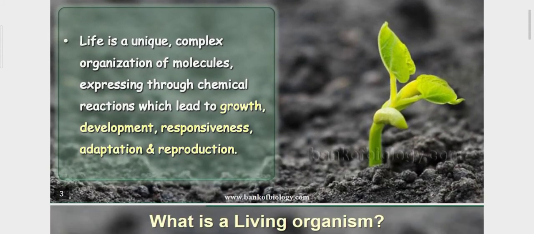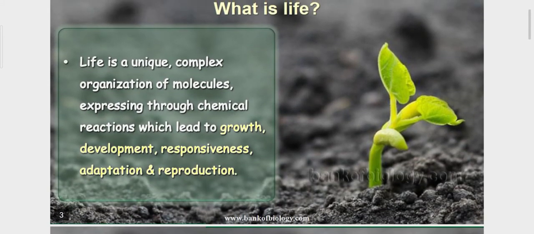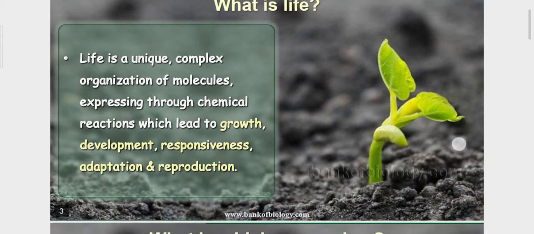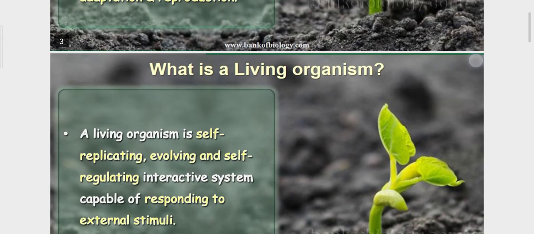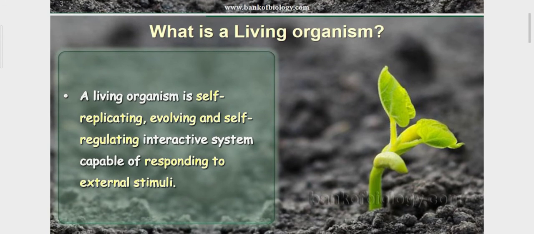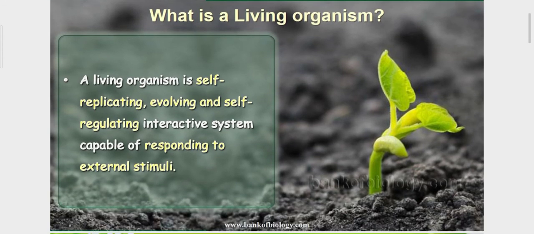So what is life? We all know that life is a unique complex organization of molecules expressing through chemical reactions, which lead to growth, development, responsiveness, adaptation and reproduction. So life is a unique complex organization in which we see the reproduction method, development, growth, adaptation, everything in this life only, whether they are plants or animals. The first topic of this chapter is: what is a living organism?